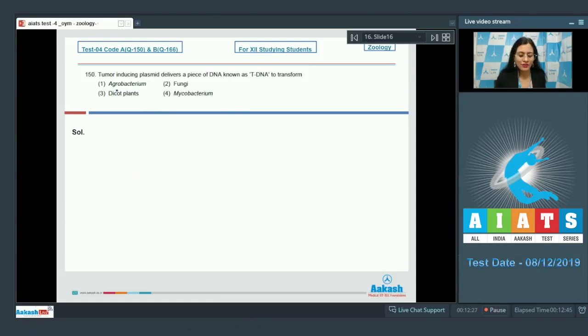The very first option given is agrobacterium, and this cannot be a correct answer to our question because agrobacterium tumefaciens is a vector for cloning genes in plants by delivering plasmid.